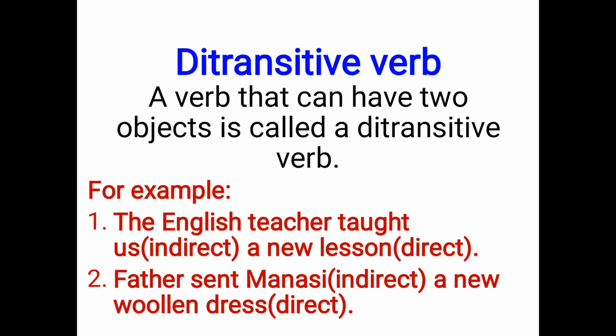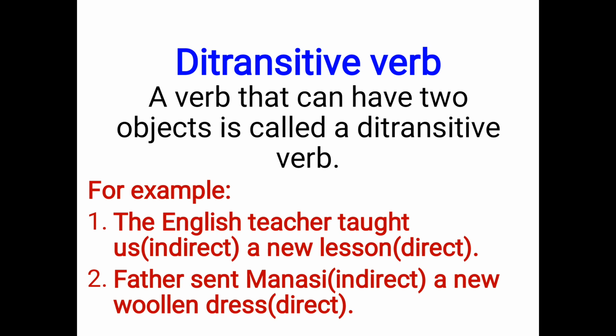Ditransitive verb: a verb that can have two objects is called a ditransitive verb. In these sentences, there are two objects, direct object and indirect object. Now, what is direct object? A noun or pronoun that directly receives the action denoted by the verb in a sentence is called direct object.